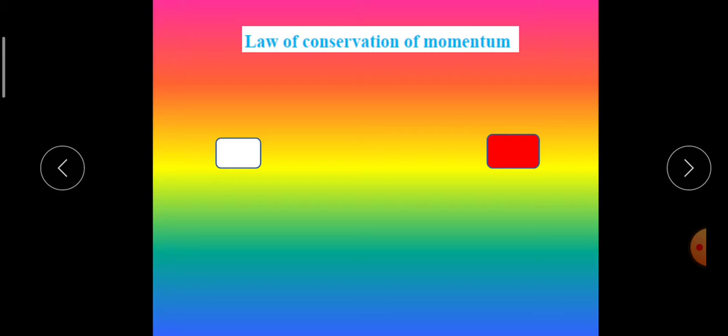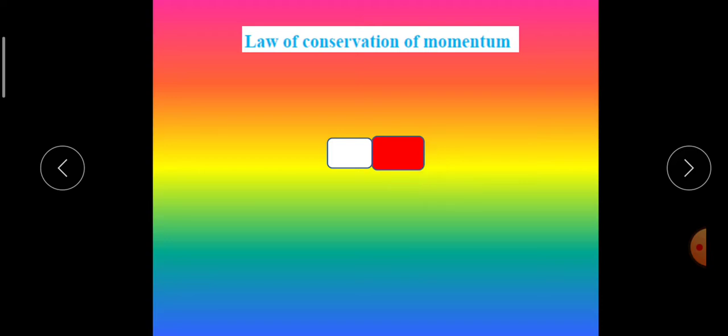Suppose an object A has mass m1 and its initial velocity is u1. An object B has mass m2 and its initial velocity is u2. According to the formula for momentum, the initial momentum of A is m1 u1 and that of B is m2 u2. Suppose these two objects collide.